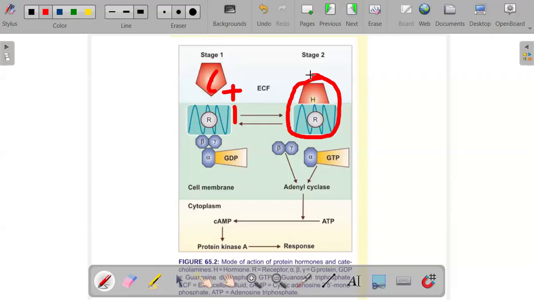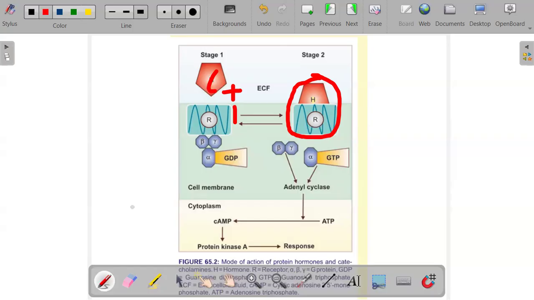After formation of this, you find that it activates the G protein. So the G protein is activated, which is this part here. When it is activated, it will release GDP from the alpha GDP unit.